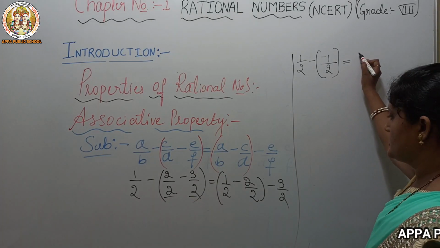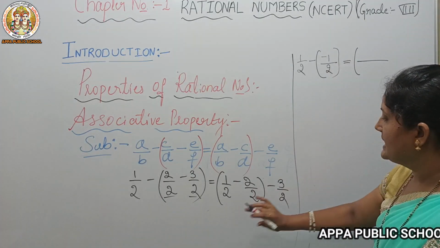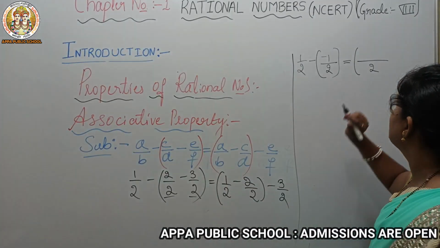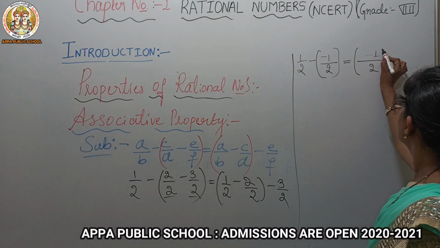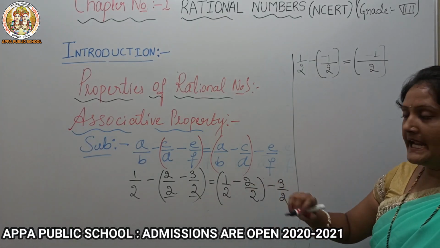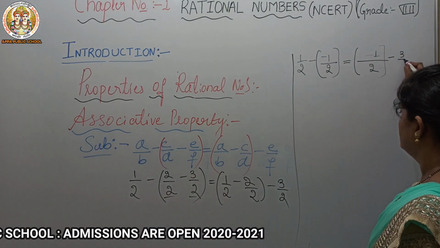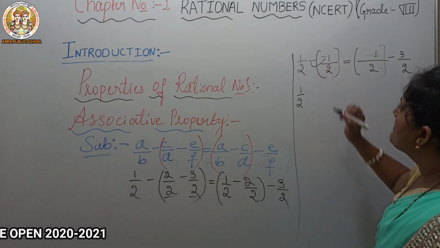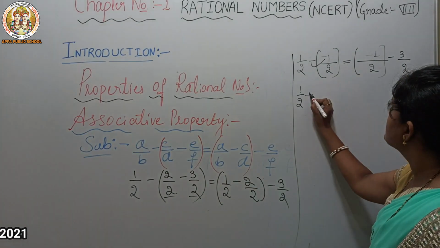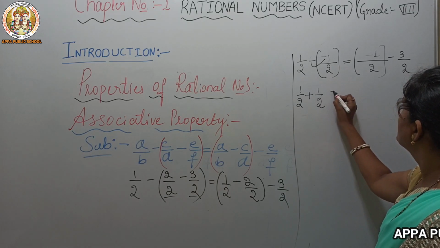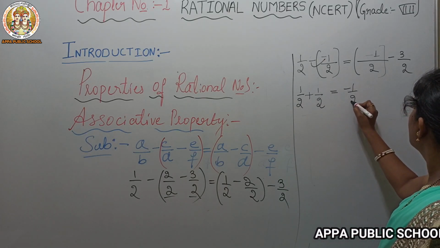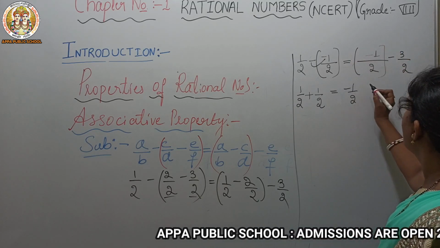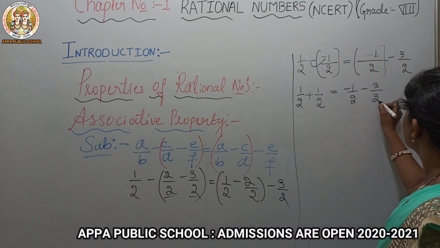Is equals to, here also the bracket terms first, it's 2. 2 minus 1 is minus 1, because 2 is greater than 1 and 2 has the negative sign. Minus 3 by 2. 1 by 2 as it is, just simplify, minus into minus is plus 1 by 2, is equals to, here minus 1 by 2 as it is, because plus into minus is minus 3 by 2.